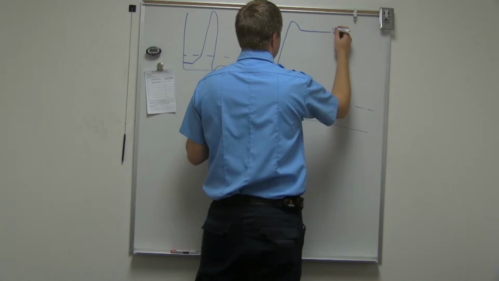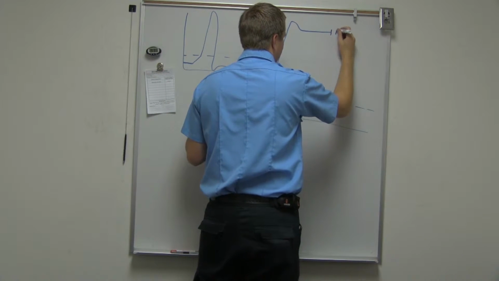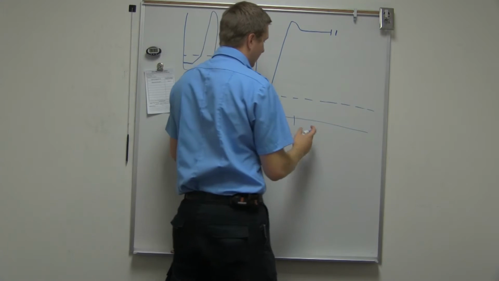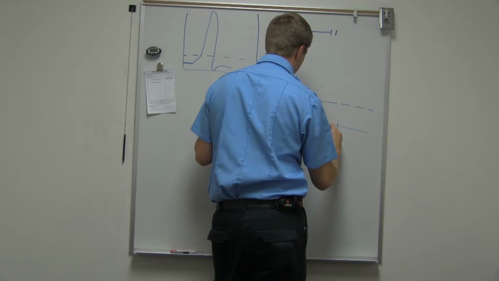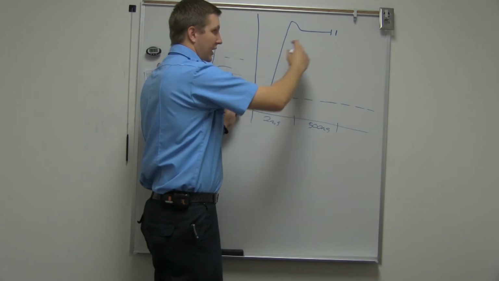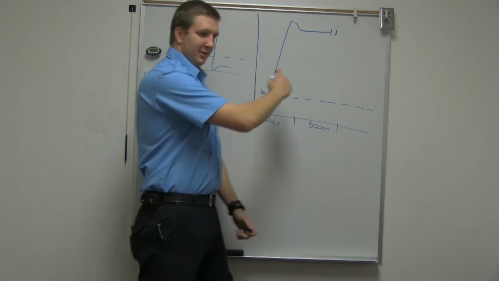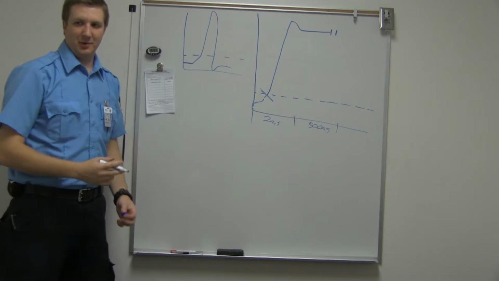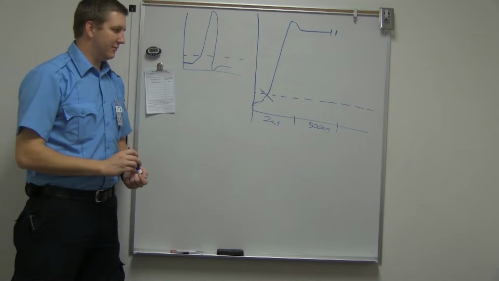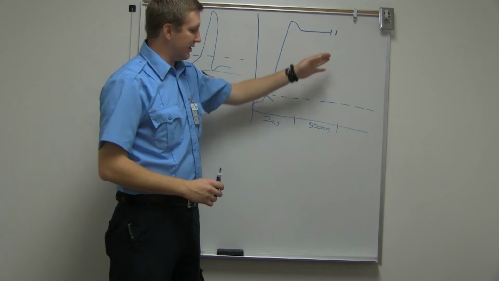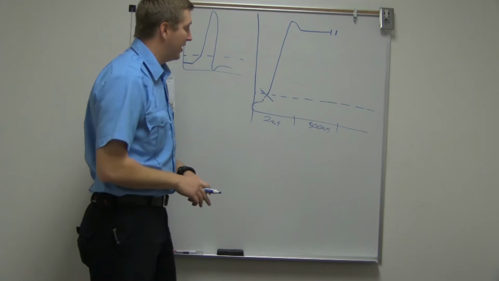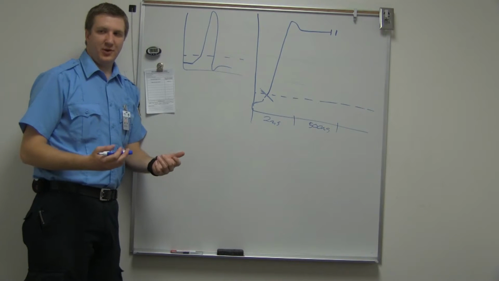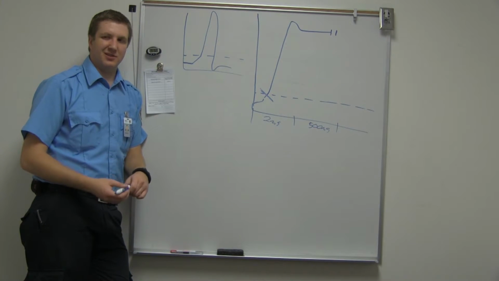So we always see this, right? Because the end of the plateau is 500 milliseconds. I literally would have to draw this around the room and come back to be accurate. So we just put this break in there and say, that's 500 milliseconds. So the plateau lasts a full half a second. For an action potential, that's a long time.